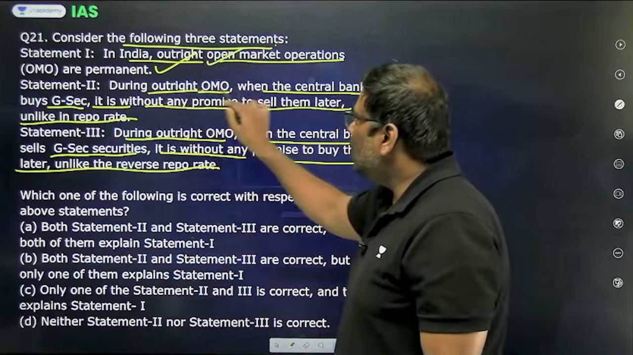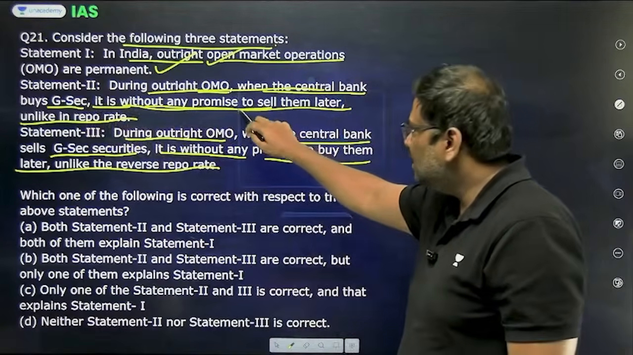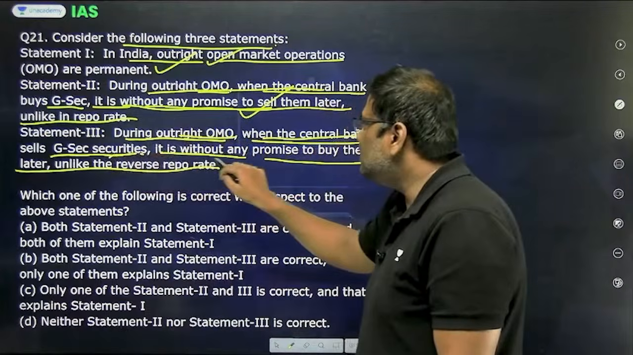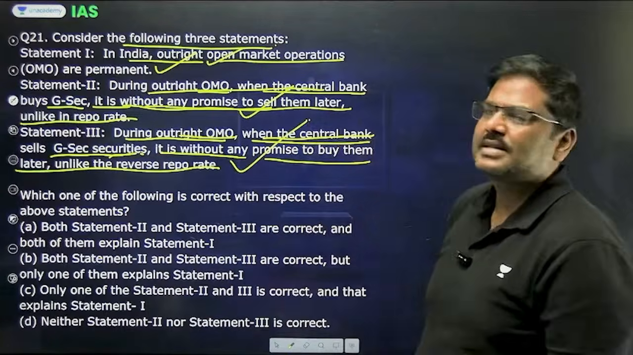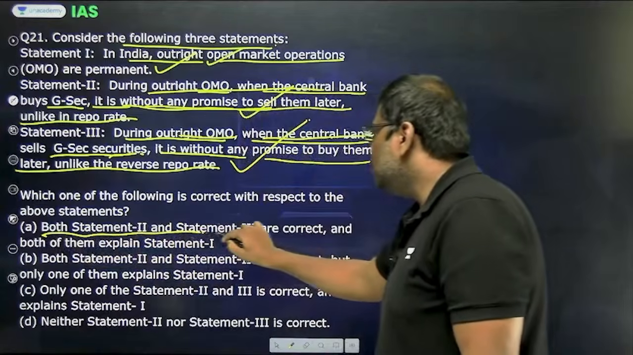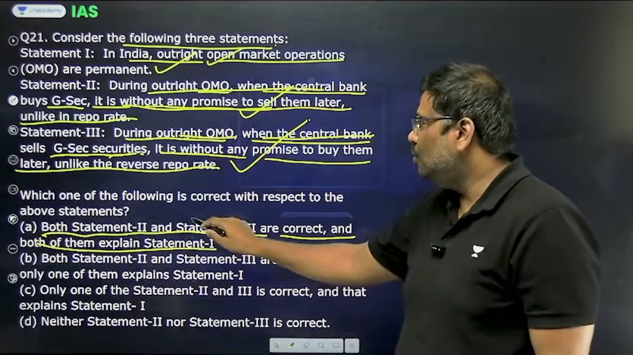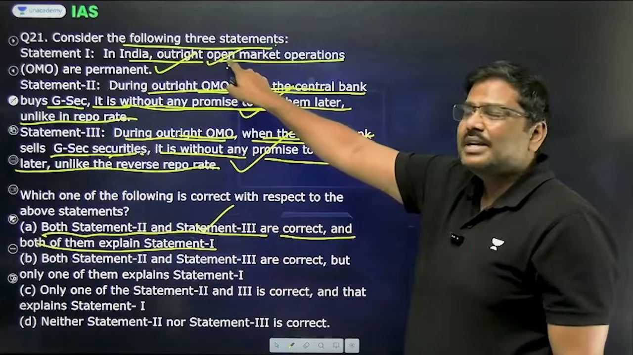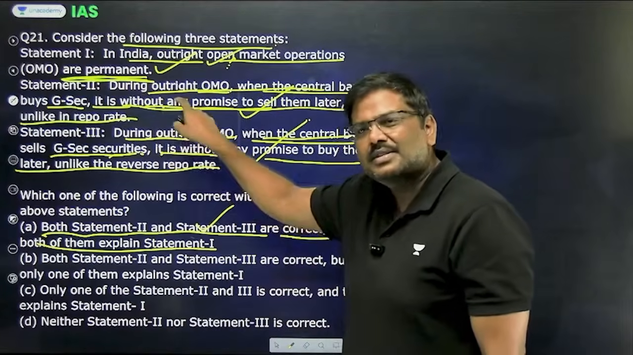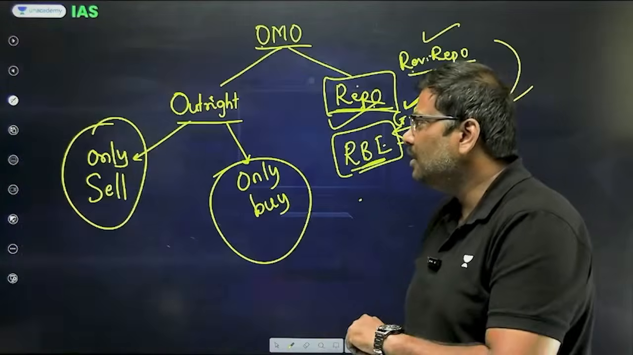Yes. During the outright OMO, when the central bank buys government securities, it is without any promise. Yes. During outright OMO, when the central bank sells government securities, it is without any promise. Yes. All the three statements are correct. Option A, both statement 2 and 3 are correct, and both of them explain statement 1. Because we are saying the change in the money supply is permanent, and this is the reason why the change is permanent. Right option for question number 21 is option A.